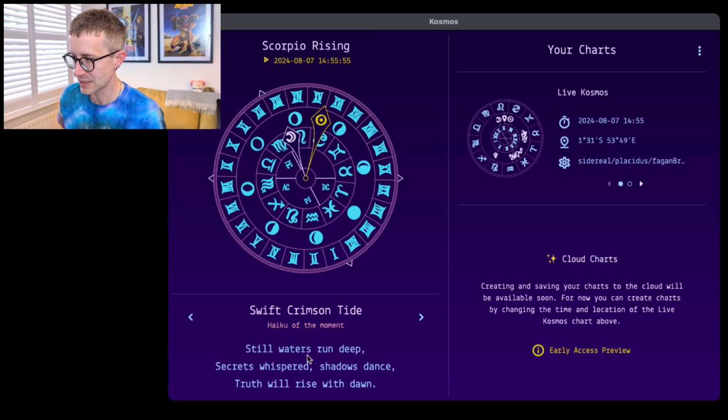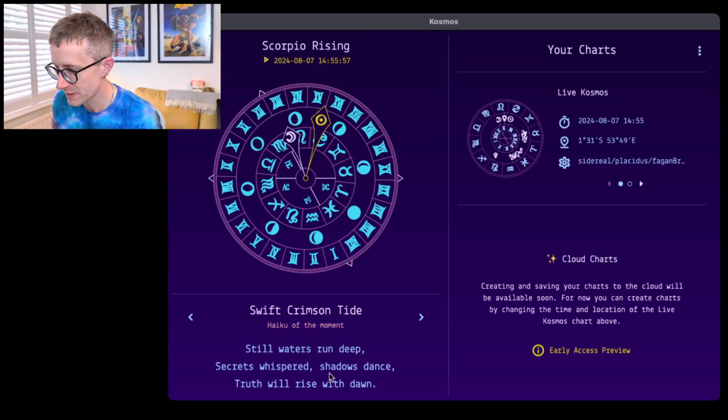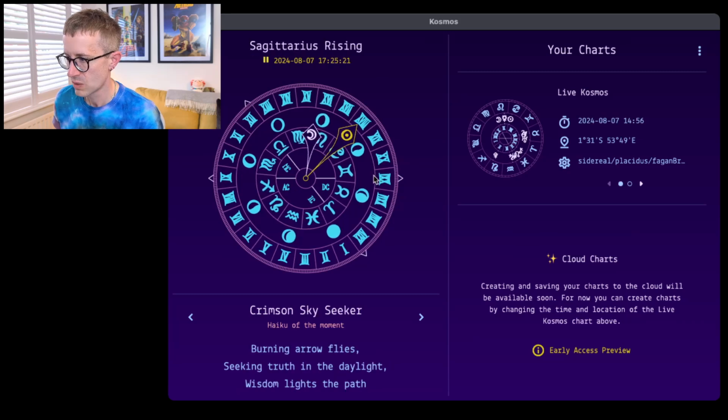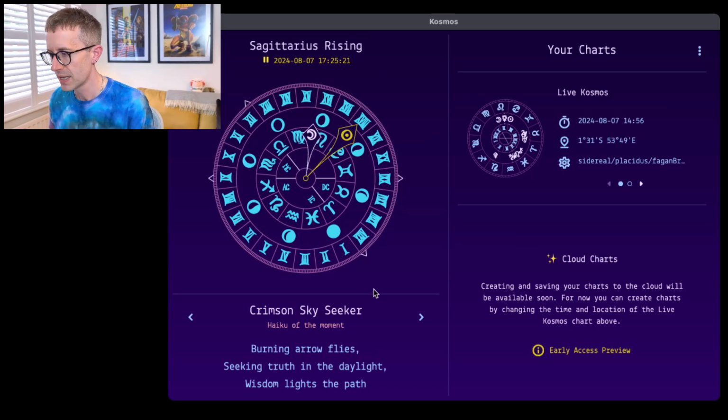So we're getting: still waters run deep, secrets whispered, shadows dance, truth will rise with dawn. As we move on, we can see crimson, I guess it's taking crimson from the association with Mercury. Burning arrow flies. Okay, this is now because we're in Sagittarius, so it's taking inspiration from the fact that Sagittarius is represented by the archer. Burning arrow flies, seeking truth in the daylight, because we're a diurnal chart, and wisdom lights the path.